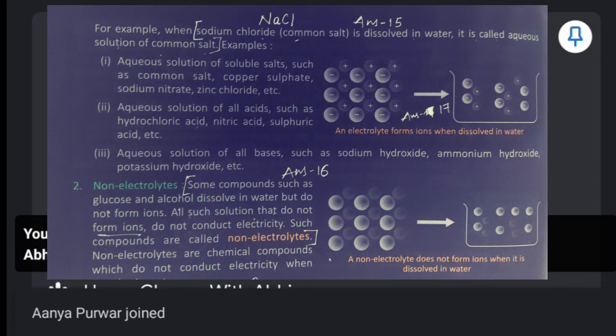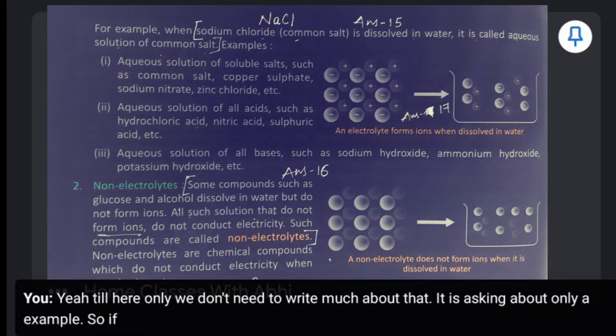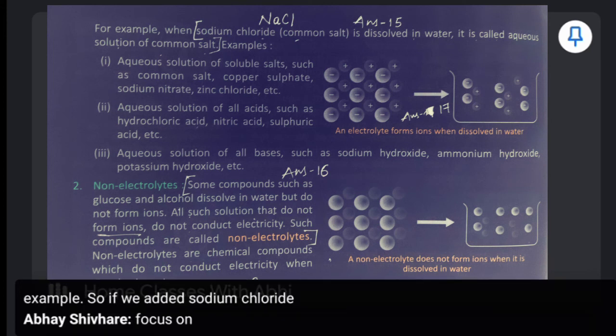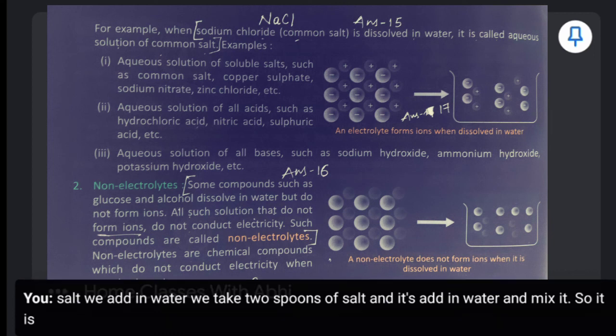Yeah, till here only. We don't need to write much about that. It is asking only for an example. So if we add sodium chloride, like salt, in water, we take 2 spoons of salt and add it in water and mix it. So it is an aqueous solution that will conduct electricity. You can do this experiment at your home.